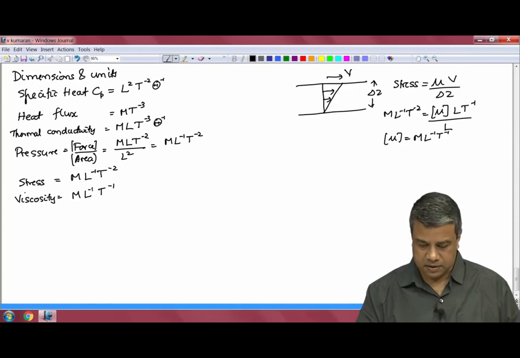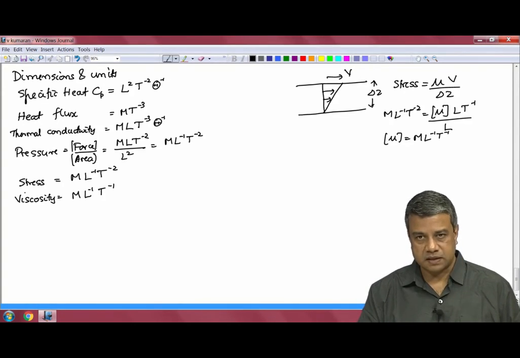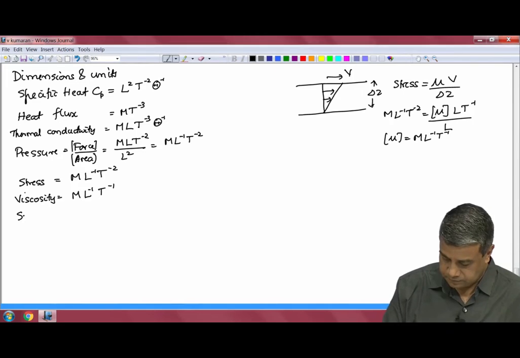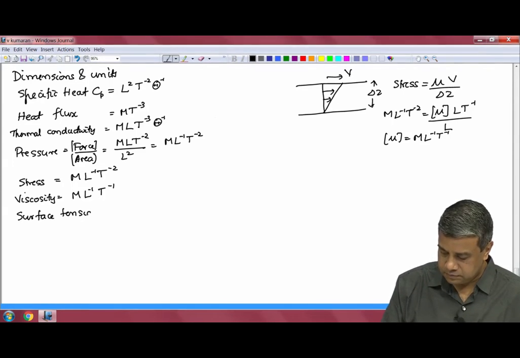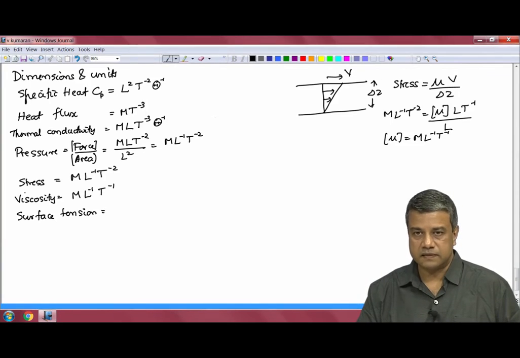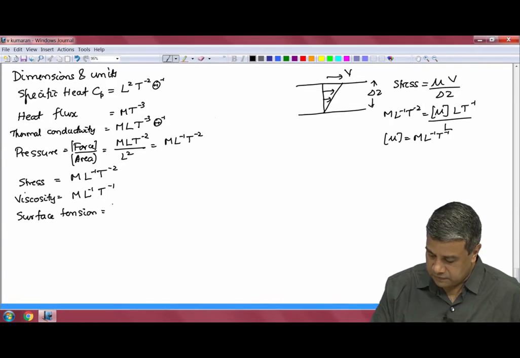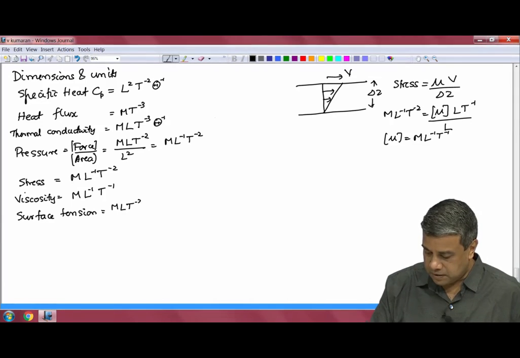Okay. So, that is the dimension of viscosity. Surface tension is the force per unit area acting at a surface. Therefore, the dimension of surface tension has to be the dimension of force, which is M L T power minus 2, divided by the dimension of length.